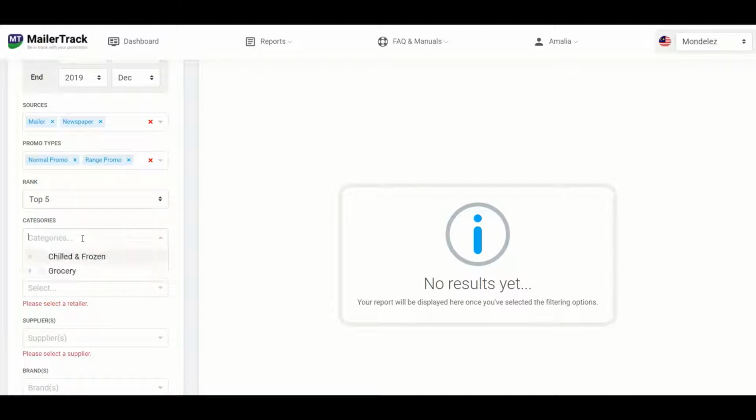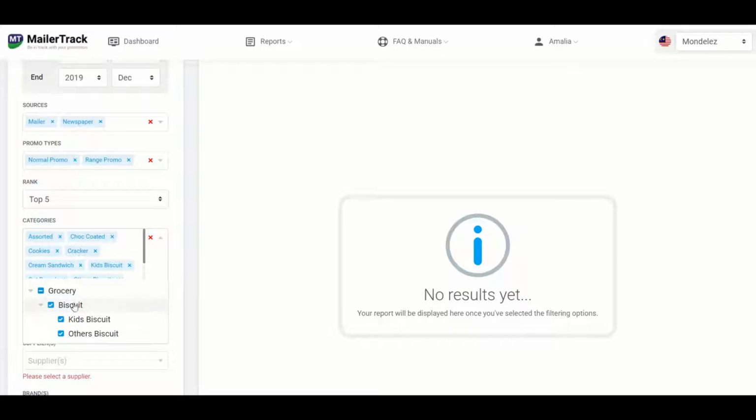Under categories, you can click on it and click further on the drop-down to look for the categories that you'd like to see. Otherwise, you can also just type in the categories that you'd like to see. So let's say we're using biscuits for this example. So I can just type in biscuits and click on it straight away.